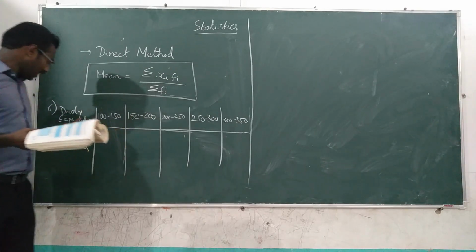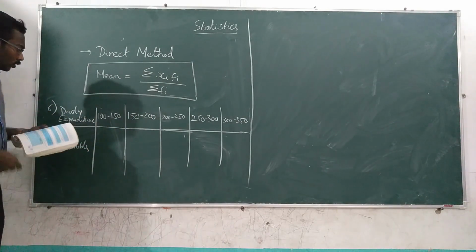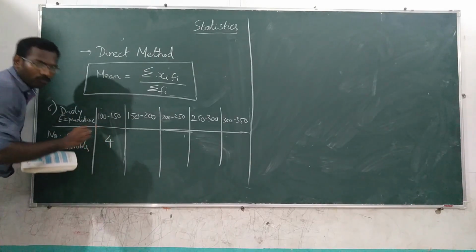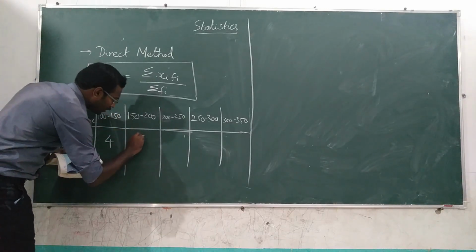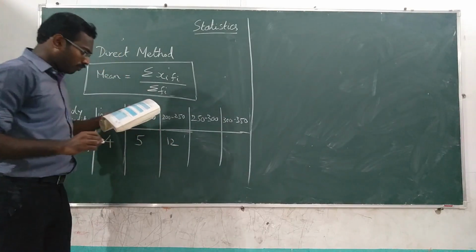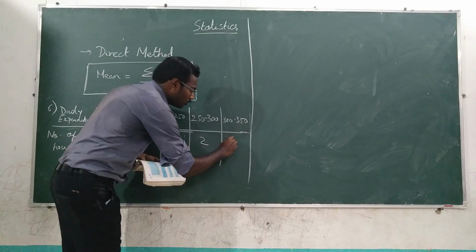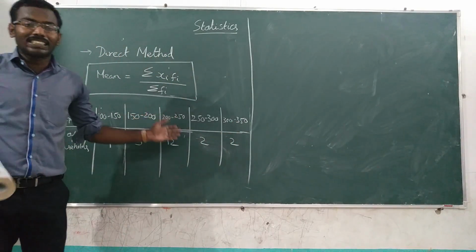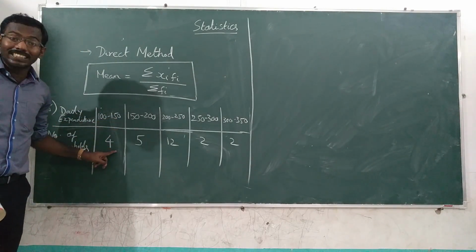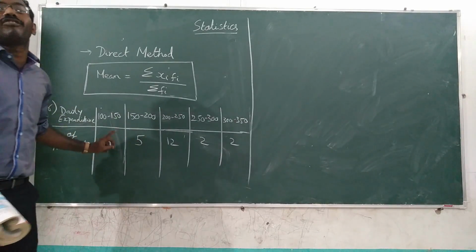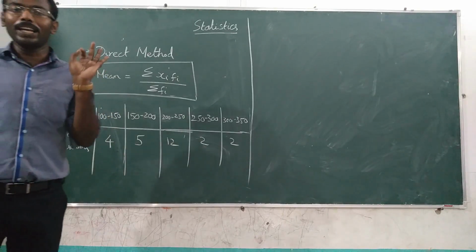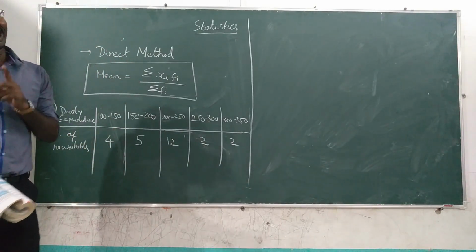This is the daily expenditure and this is the number of households. Between 100 to 150, the number of households is 4. Then 150 to 200 is 5. Then 200 to 250 is 12. Then 250 to 300 is 2, and 300 to 350 is 2. Seeing the question itself, you could clearly understand the upper one is the class interval and the lower one is the frequency. You need to find the mean by using the direct method. Are you ready? Shall we do it?